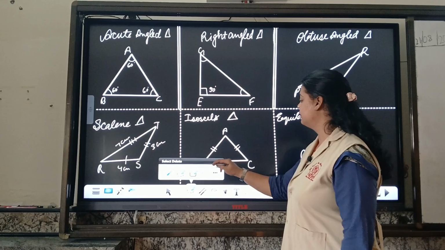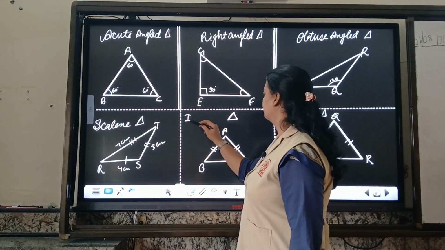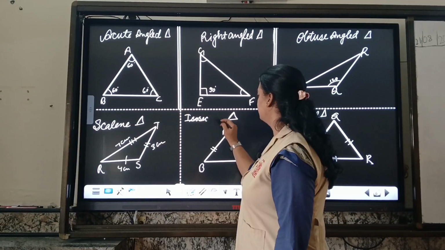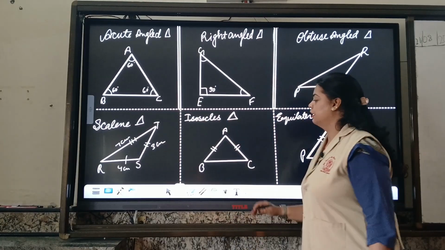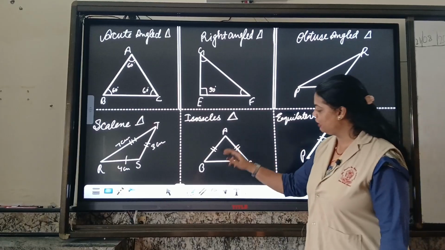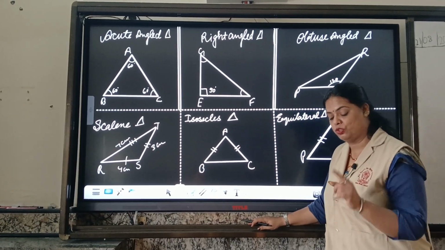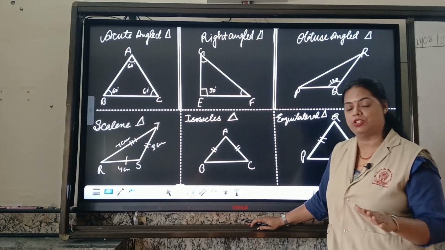I will write here isosceles triangle. Take it. Listen, two strokes are there, meaning AB length is equal to AC. In this case, I would like to introduce one new concept which is not mentioned in your book.